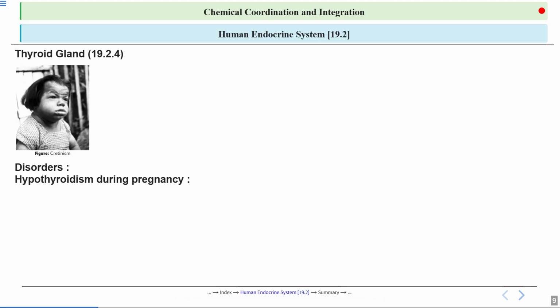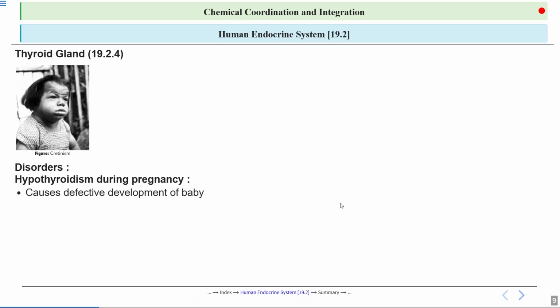It can lead to complications like preterm birth, low birth weight, and developmental issues in the child. Untreated hypothyroidism can also affect the mother's heart and increase the risk of miscarriage. So it is very important to monitor and manage thyroid function during pregnancy to ensure a healthy outcome for both mother as well as baby.